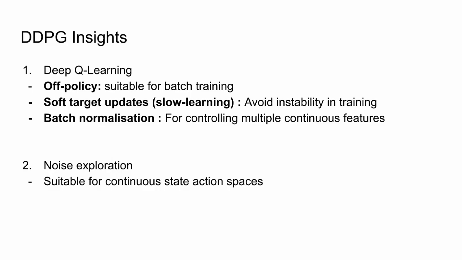The third thing that they used was batch normalization. It helped stabilize the learning when observations had multiple continuous features on different scales. Although we see batch normalization is a very common technique these days, it was a very new method back in 2016 when DDPG was discovered. And they also added noise in the state input. Because the policy is deterministic, we want it to still explore. We don't want the actor to get stuck in a single path.